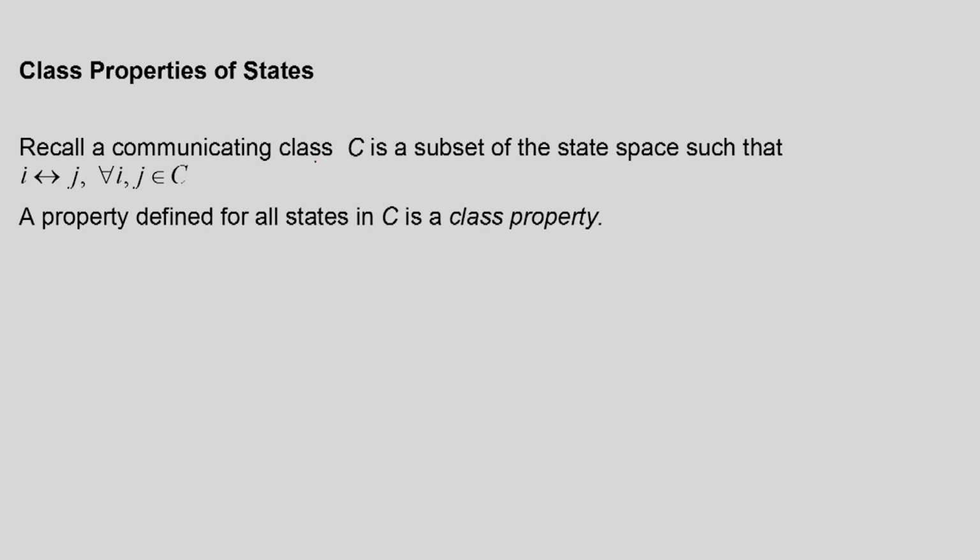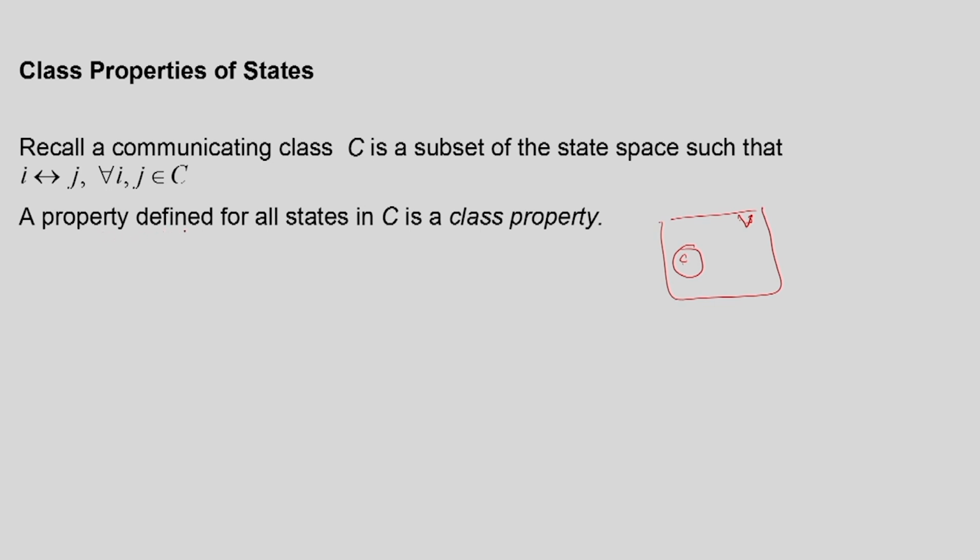Recall, a communicating class C is a subset of the state space such that i communicates with j for all i, j belonging to C. That means, suppose we have this state space, which we denote by S, and there is a communicating class C, and within this class all states will communicate, but there is no communication between any element of C and C complement.